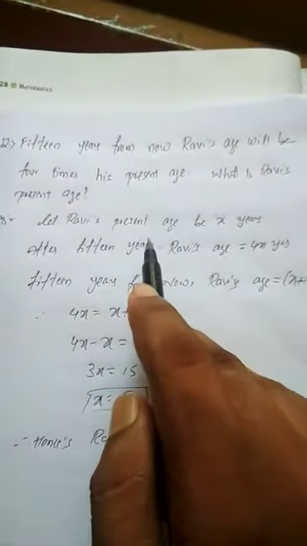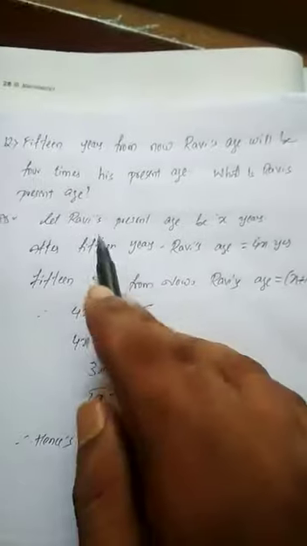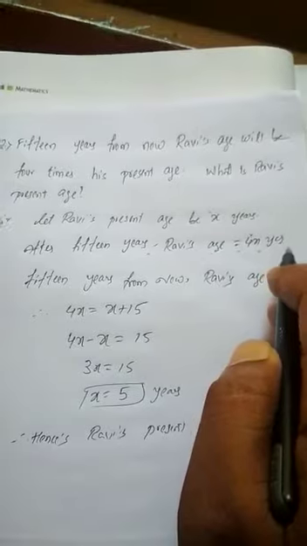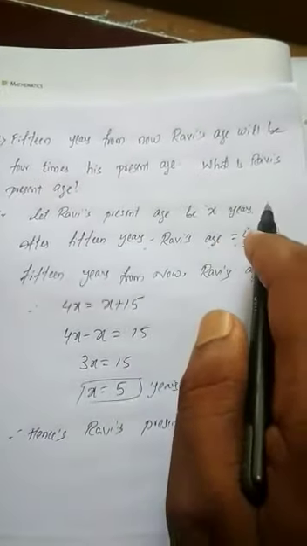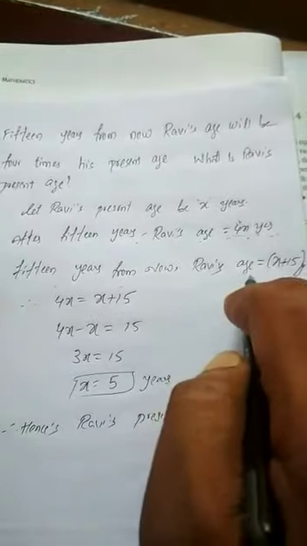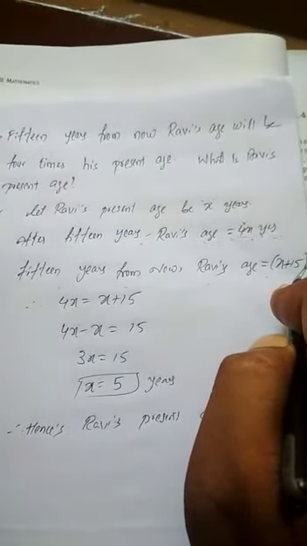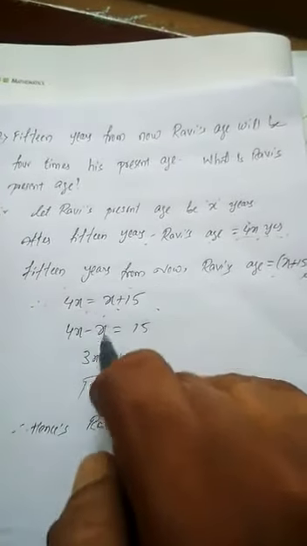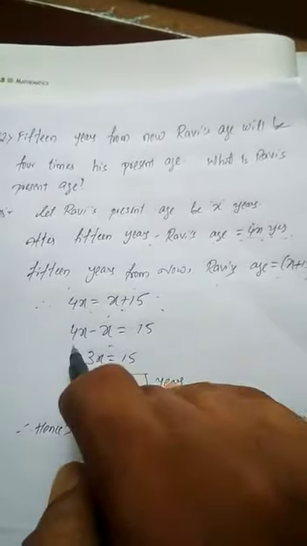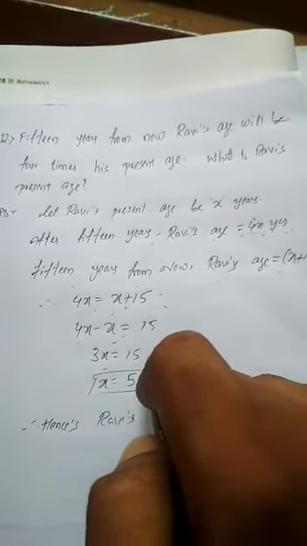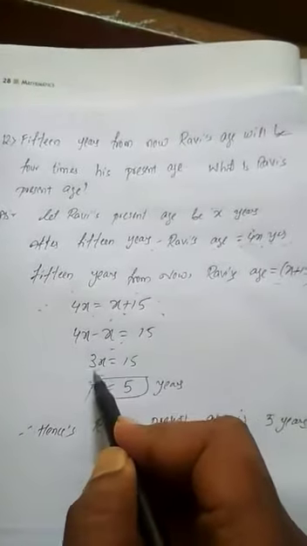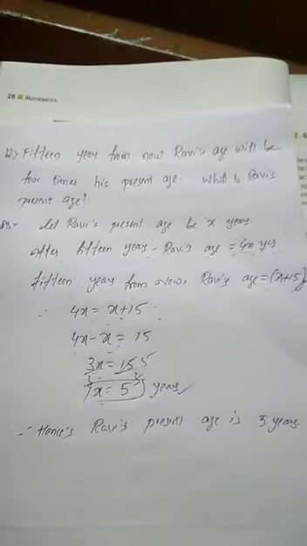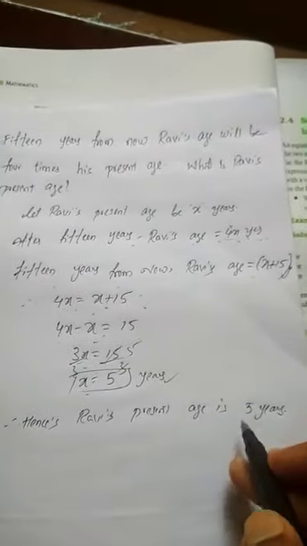Let Ravi's present age be x years. After 15 years, Ravi's age will be 4x years. That is equal to after 15 years, so 15 years from now Ravi's age will be x plus 15. So 4x is equal to x plus 15. This plus x will go to this side, so it will be minus x. 4x minus x is 3x is equal to 15. Dividing both sides by 3, 3 ones are 3, 3 fives are 15, so x is equal to 5. So Ravi's present age is 5 years.